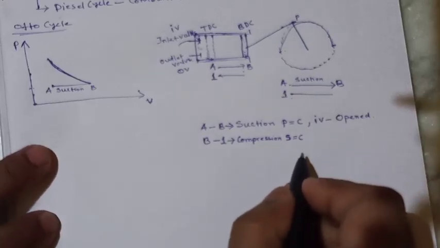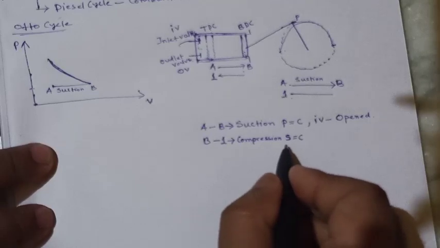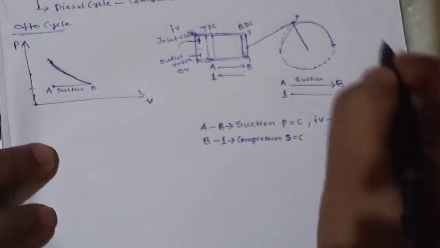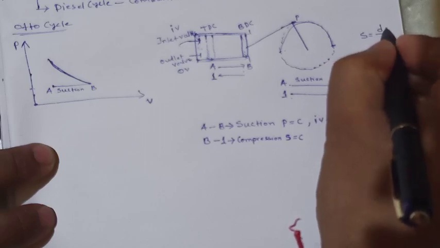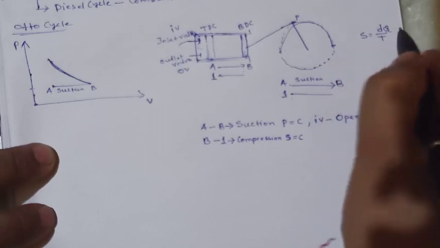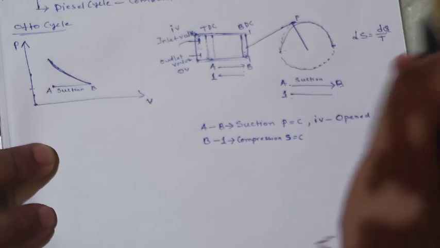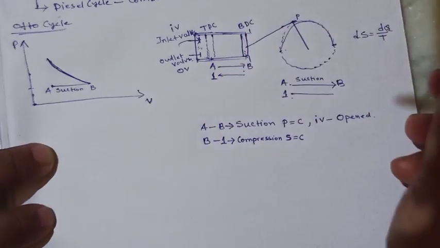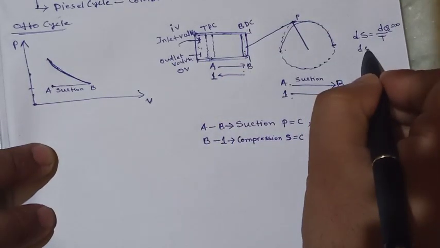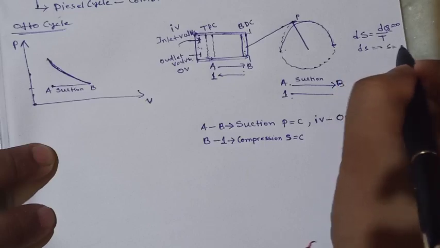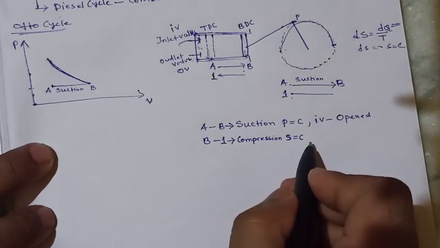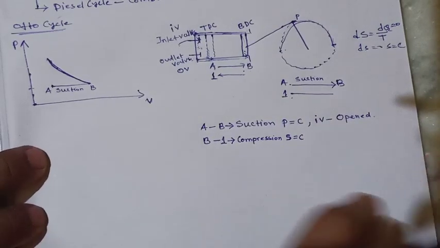What is S? ds equals dq by T. As heat is not transferring through it, this will be 0, so ds will be 0, that is S equals constant. Okay, so S is constant in this process.